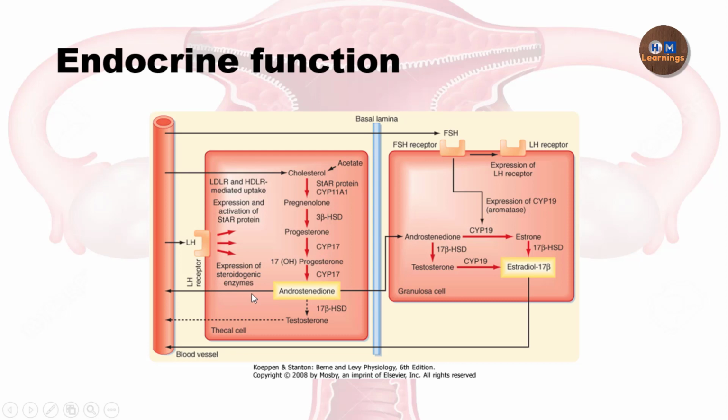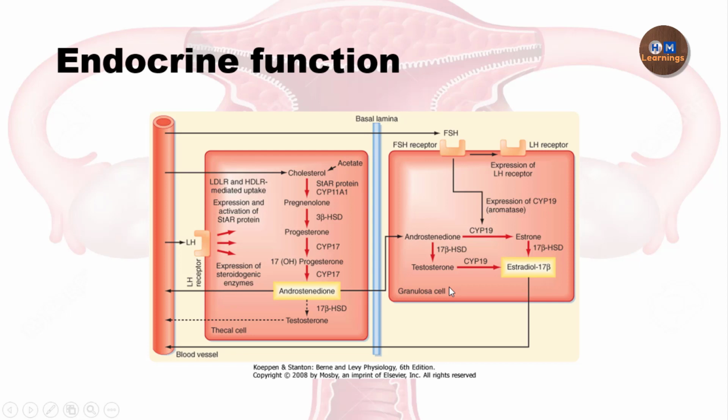But here the theca cells have one feature, that they don't have 17 beta hydroxysteroid dehydrogenase, and because of that, the main product secreted by the theca cell is not testosterone, but androstenedione. Because there is no 17 beta hydroxysteroid dehydrogenase. Now this androstenedione is secreted either into the circulation or, with the help of the gap junctions, it will enter into the granulosa cells.